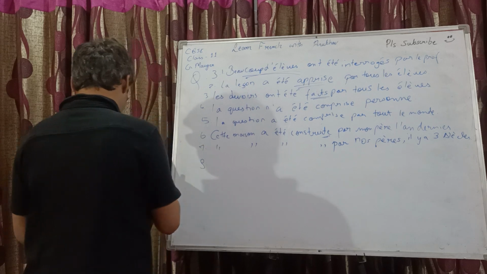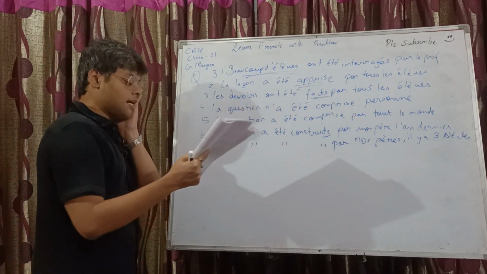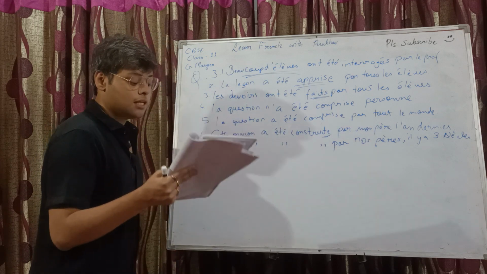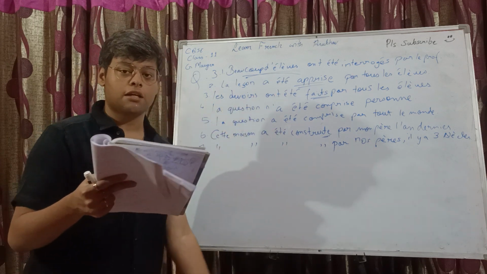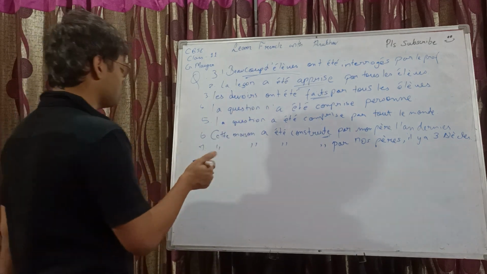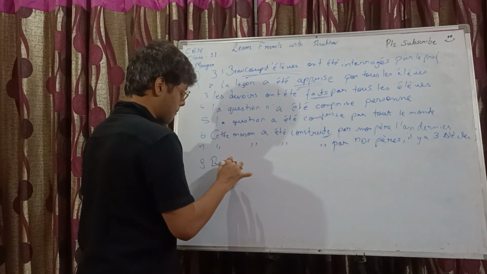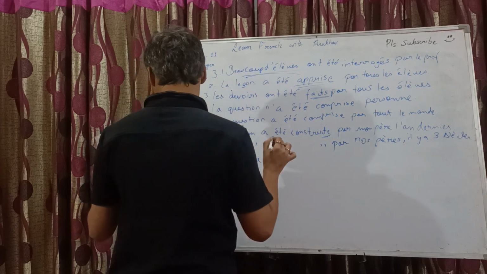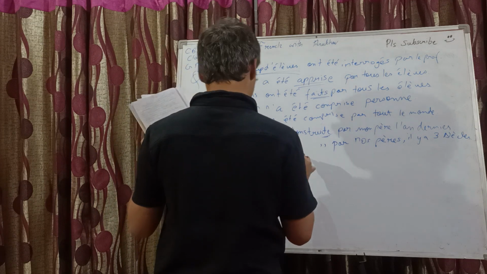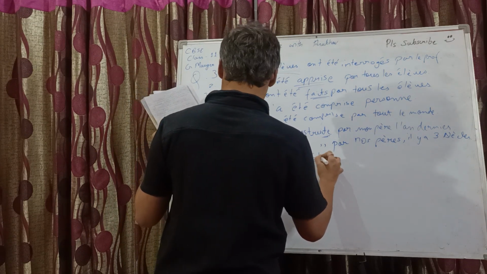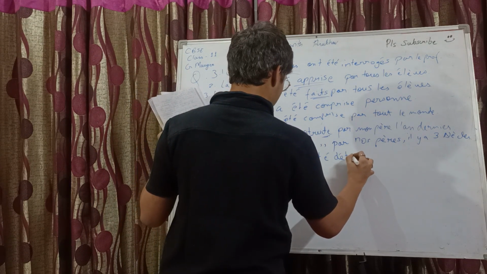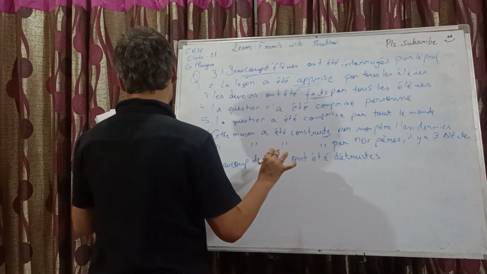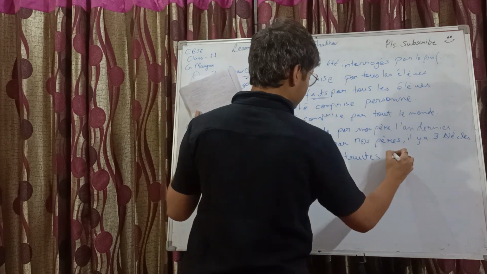Let's just go to the 8th part. We have la guerre a détruit beaucoup de villes. So a lot of cities were destroyed by the war. So beaucoup de villes ont été détruites, feminine plural, détruites par la guerre.